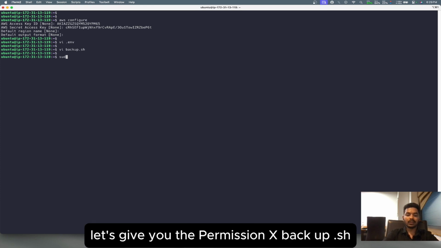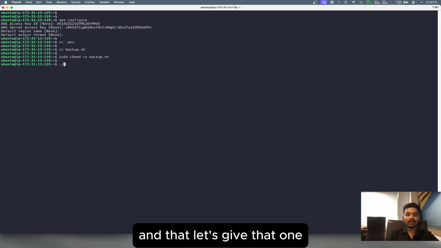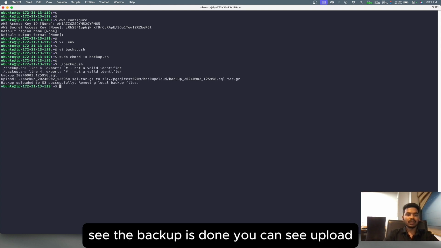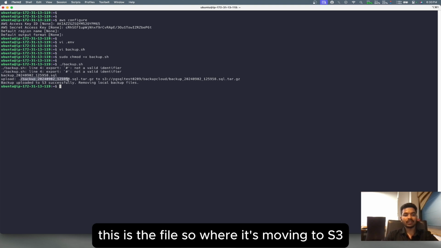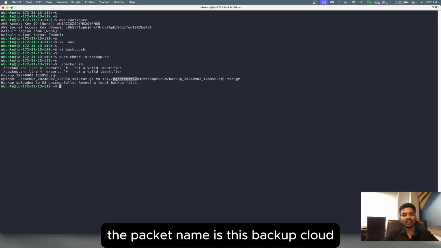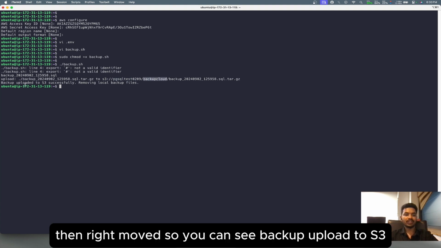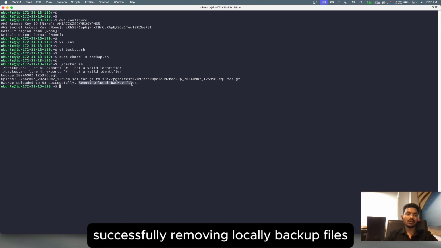Okay, let's give the permission, chmod +x backup.sh, enter. Let's give that one. See, the backup is done. You can see upload, this is the file. So it's moving to S3, the bucket name is this, backup cloud. Done, right? It's moved. See, you can see backup uploaded to S3 successfully, removing local backup files.